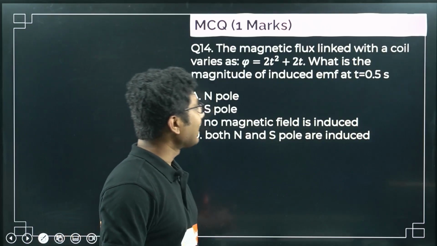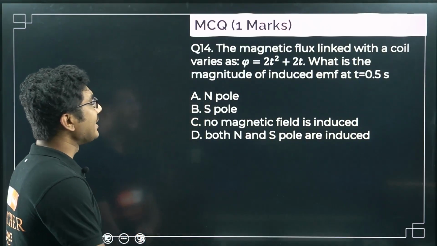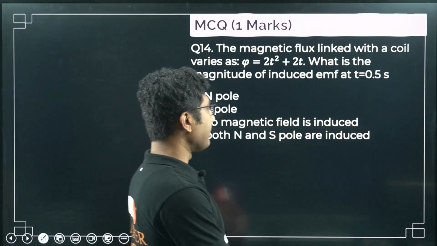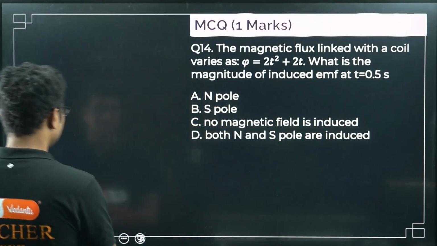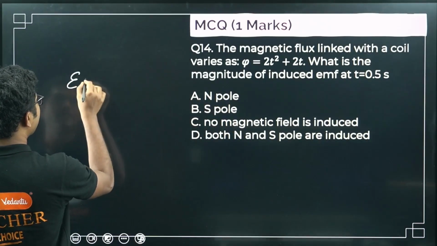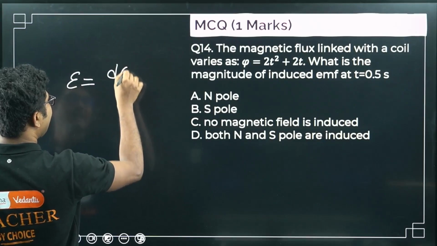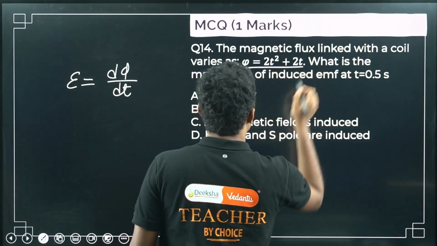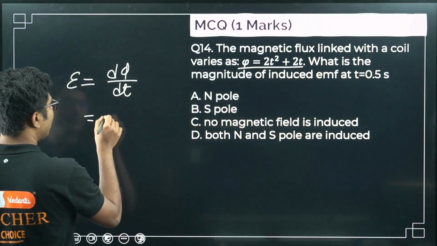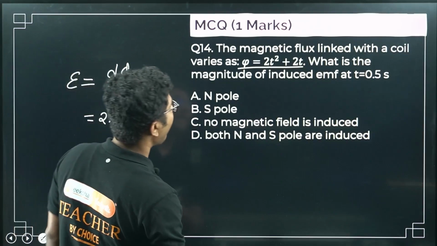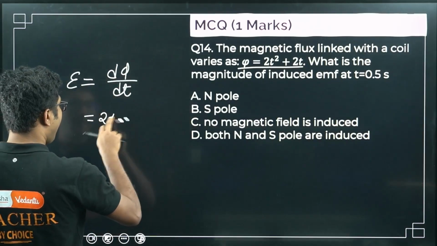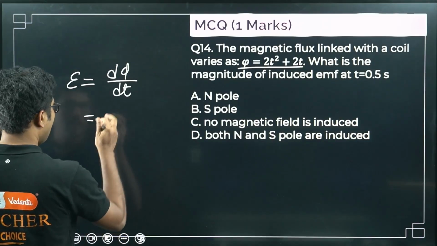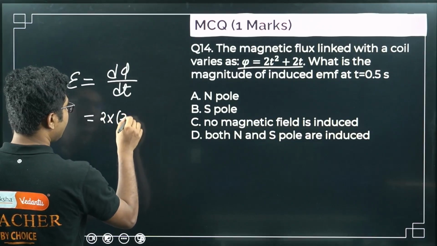The magnetic flux linked with the coil varies as phi equals 2t square plus 2t. What is the magnitude of induced EMF at t equals 0.5 second? So we know that induced EMF is given by d phi by dt. So simple differentiation that you have to do. d phi by dt, so it will be 2 times 2t. Okay, t square, differentiation of t square is 2t, right?